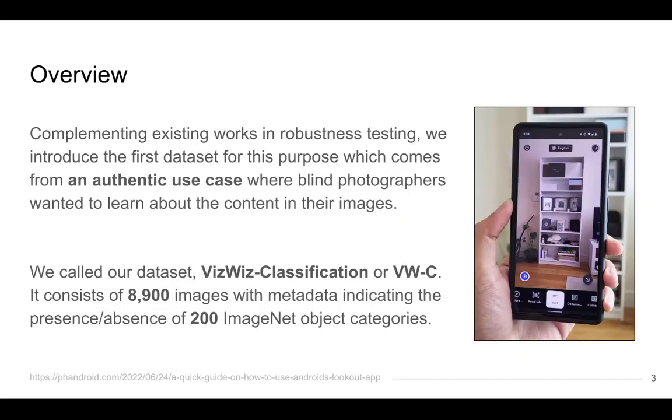First, let me provide a brief overview. Complementing existing work in robustness testing, we introduced the first dataset for this purpose, which comes from an aesthetic use case where blind photographers wanted to learn about the content in their images. We called our dataset VizWiz-Classification. It consists of 8,900 images with metadata indicating the presence or absence of 200 ImageNet object categories.